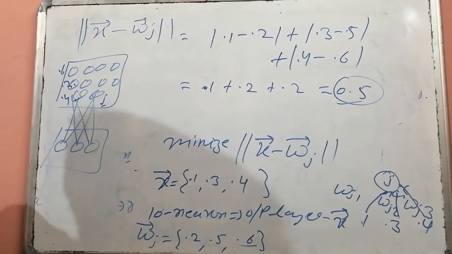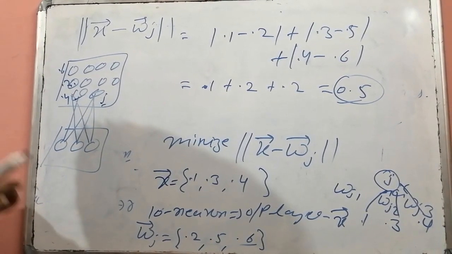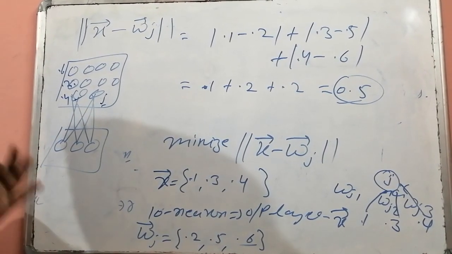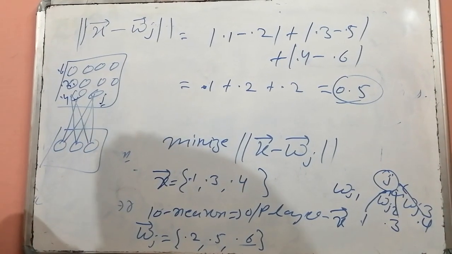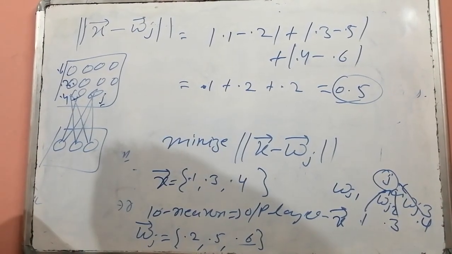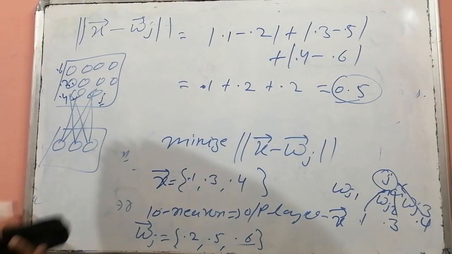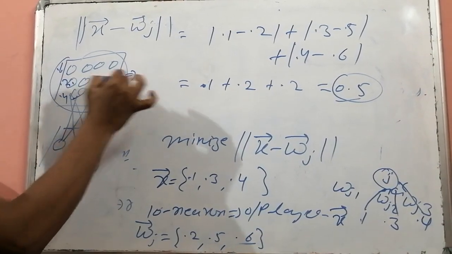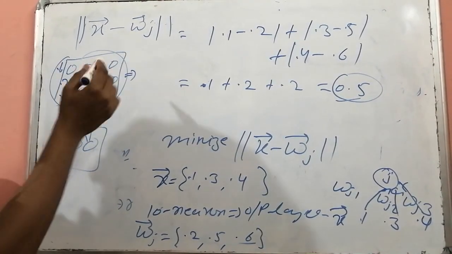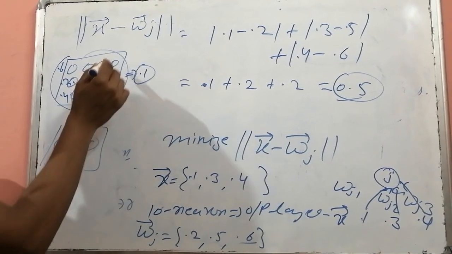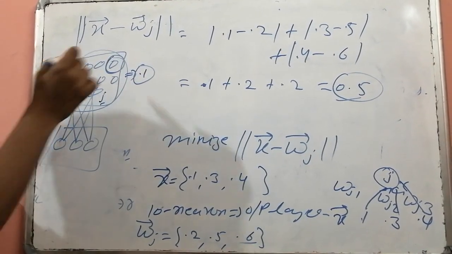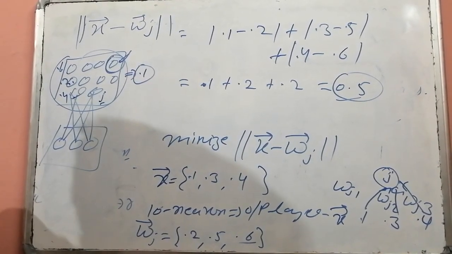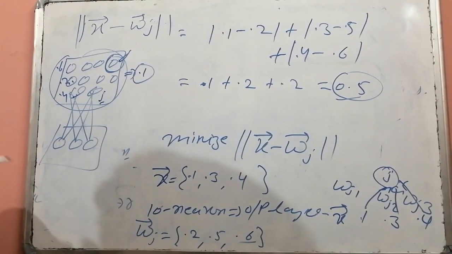For all of them we calculated the dissimilarity measure, and we are going to target the neuron with maximum similarity from the output layer. The one having the minimal dissimilarity will have the maximum similarity. So out of these 10, suppose the minimum dissimilarity was 0.1 and was given by this neuron. It will be declared the winner, and hence it will strengthen its weights.